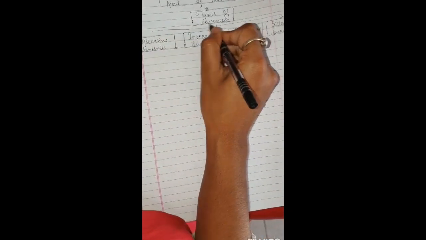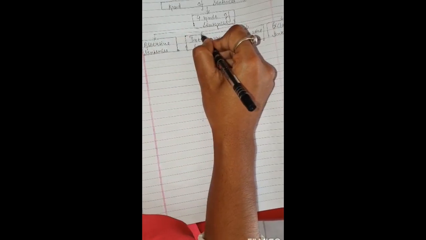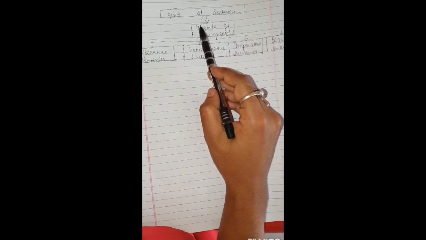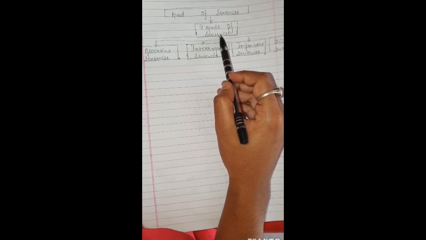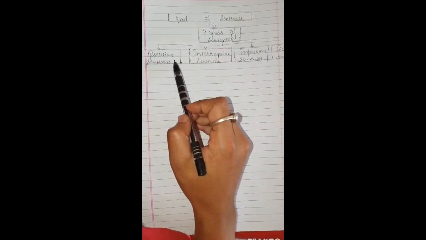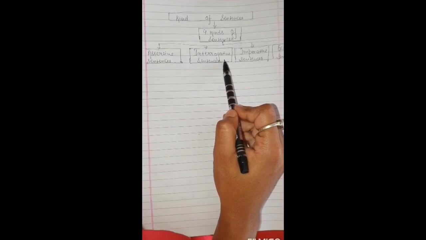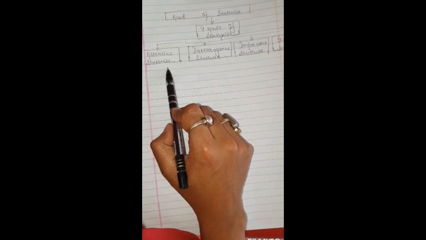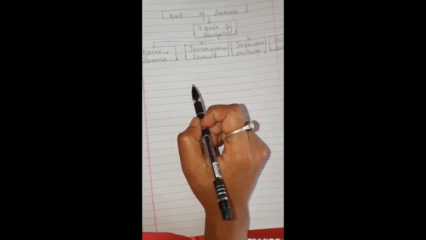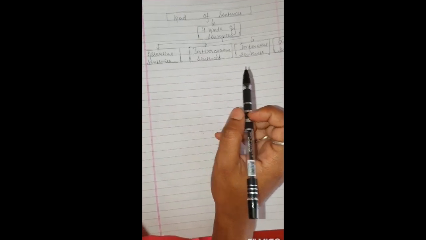So students, we learned that there are four kinds of sentences. What are the four kinds of sentences? First is assertive sentences, the next is interrogative sentences, third is imperative sentences, fourth is exclamatory sentences. Now gradually we will see what assertive sentences are and we will follow with the rest of them. So next we will start with assertive sentences.